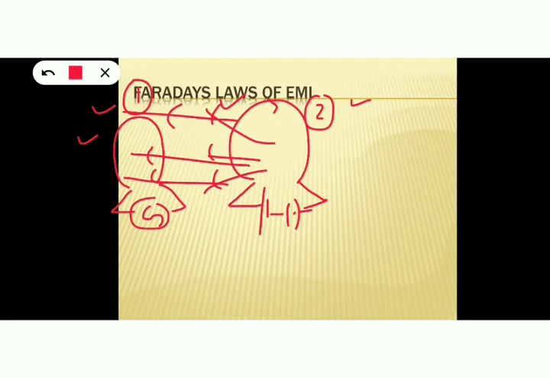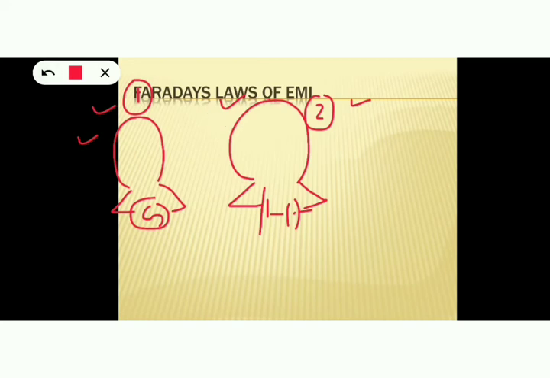Similarly, when the circuit was switched off, what happens? No current flows through the secondary coil. So no magnetic lines of force will be associated with the secondary coil, and no magnetic lines of force will be associated with the first coil too. So again, there is a momentary change in the magnetic flux. It decreases from maximum to 0 here, due to which an EMF is induced, and hence a current is induced in the first coil.